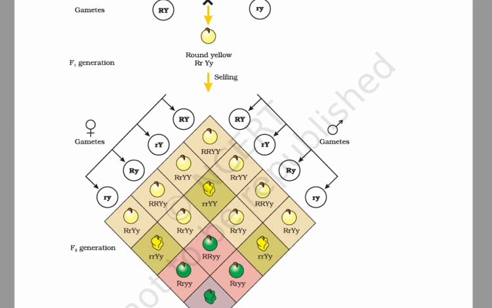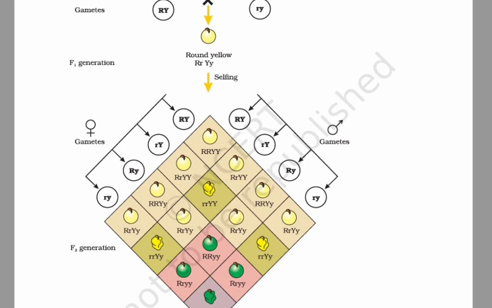Such a dihybrid cross reveals the presence of four types of phenotype in a specific ratio: 9 round and yellow, represented by capital R capital Y; 3 wrinkled and yellow, represented by small r small r capital Y, or small r capital Y small y; 3 round and green, represented by capital R small y, or small r small y; and 1 wrinkled and green.